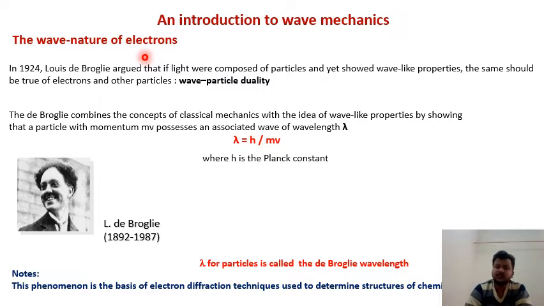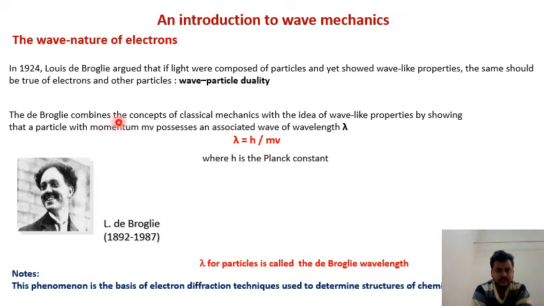So, the quantum theory of radiation proposed by Max Planck and Albert Einstein implies a particle nature of light. In addition, light also has wave nature, which can be proved by the phenomena of interference and diffraction. In a similar manner, in 1924, Louis de Broglie argued that if light is composed of particles and yet shows wave-like property, the same should be true for electron and other particles. Thereby, the term coined: wave-particle duality.